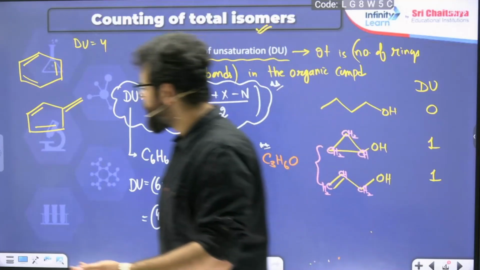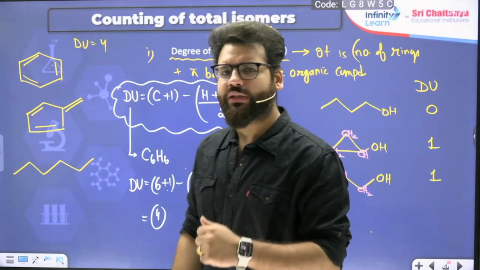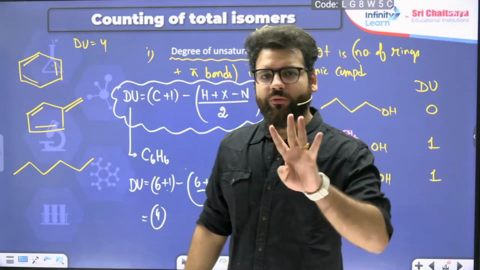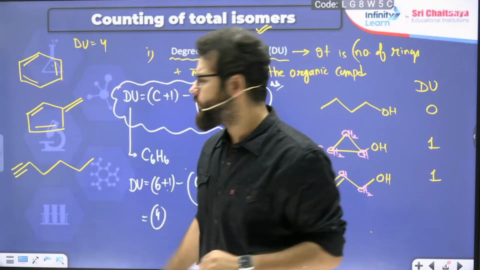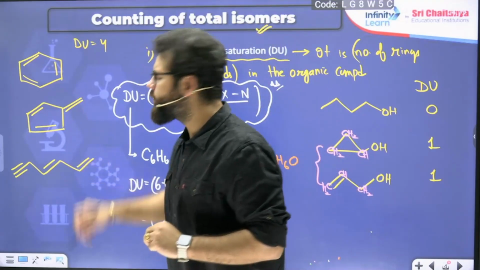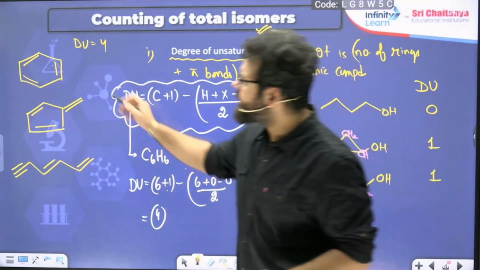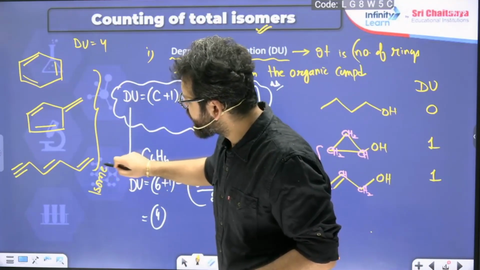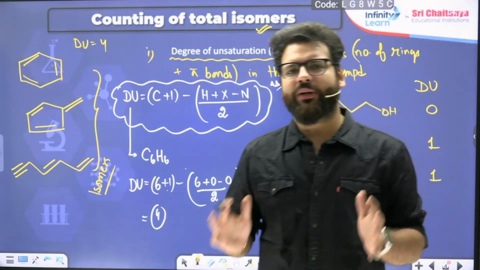I could think of something else. I could think of an open chain of 6 carbons, something like this. Right now unsaturation is 0. I need to put 4 unsaturations. Let me put 1 triple bond here. 2 unsaturations are done. Let me put 1 double bond here. 3 unsaturations are done. Let me put 1 more double bond here. Unsaturations are 4. All these are nothing but isomers of each other. I hope it is clear to everyone.